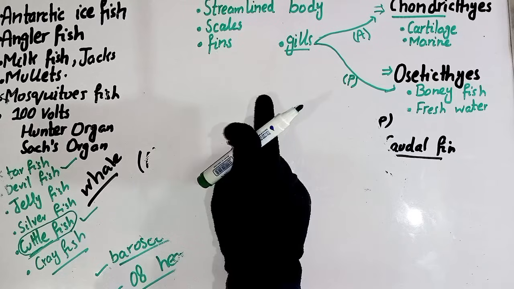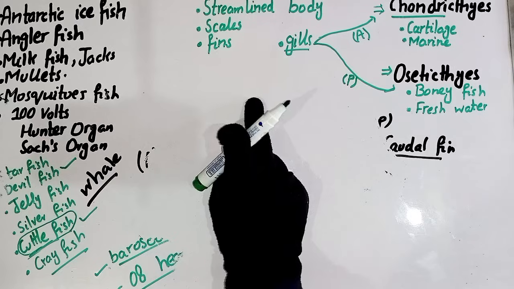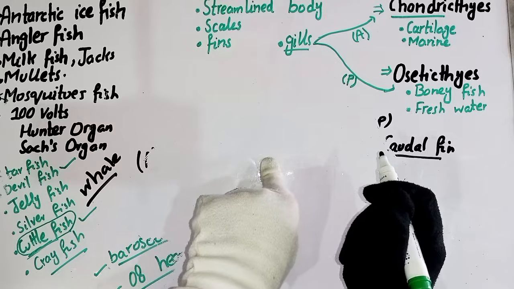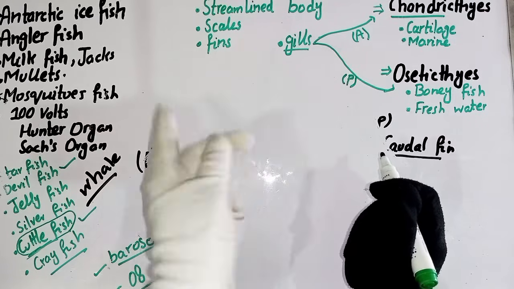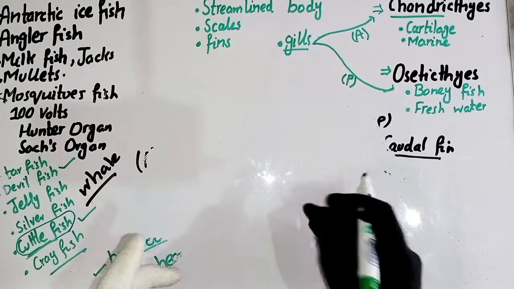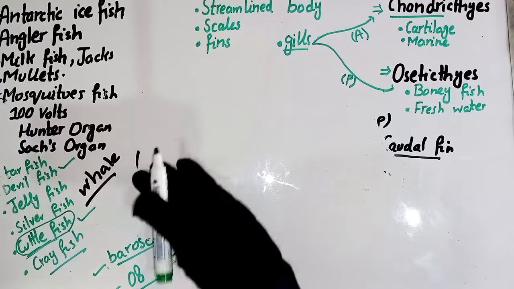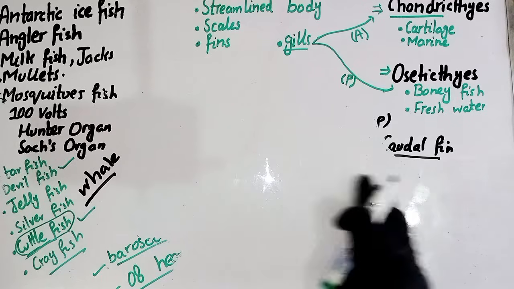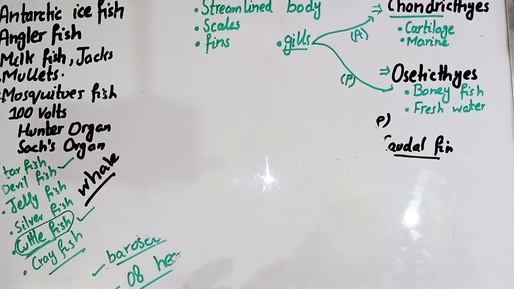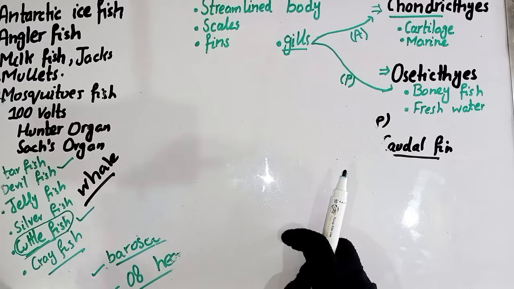And cyclostomata have the unpaired fins only. Fishes are the true fish, which belong to the superclass Pisces. Paired and unpaired fins are present in fishes, but cyclostomata have only unpaired fins, and they are actually not true fish. Okay, so let's start more discussion about the fishes.